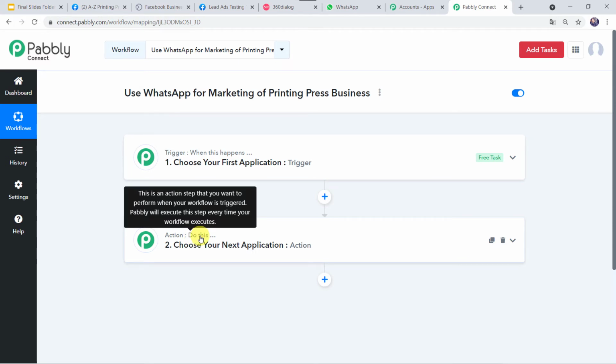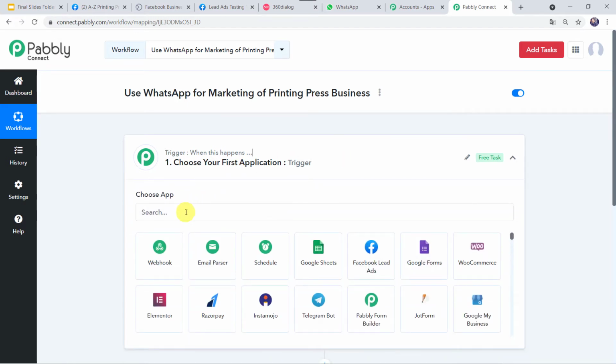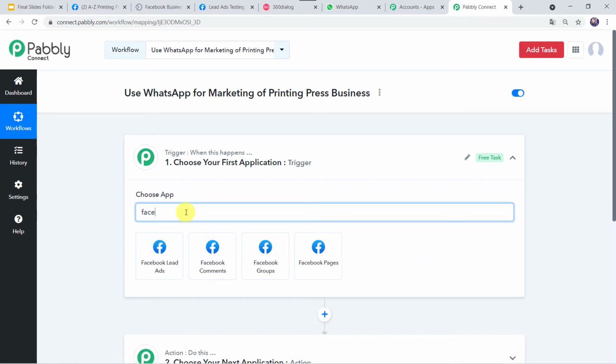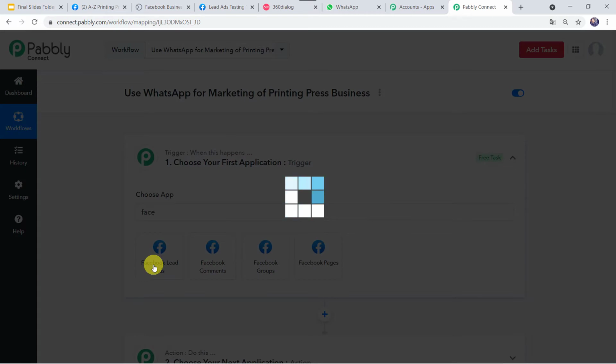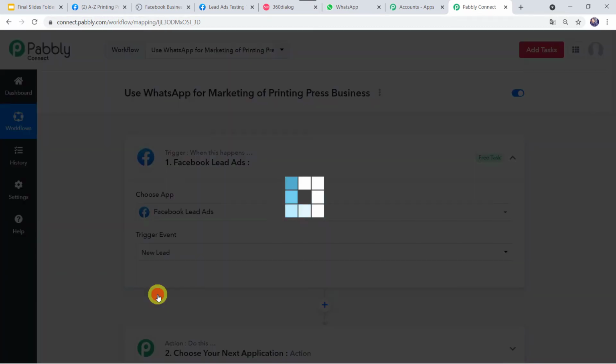So in this use case, we want that whenever the Facebook lead ad form is filled, automatically your printing press brochure should be sent on the WhatsApp number of the customer. So here in the trigger window, we are going to select the application name as Facebook lead ads. In the trigger event, let us select new lead. Now let's click on connect.